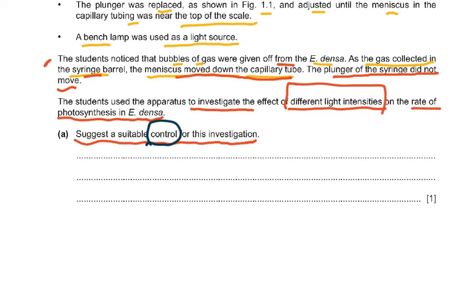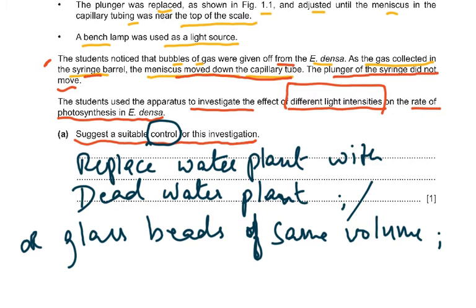So you could have said replace the water plant with a dead water plant of the same volume, or you can use glass beads of the same volume, or instead of pond water with sodium hydrogen carbonate you can use no water. But I would prefer you to say, just boil the organism and then use it. So you could have said replace the water plant with dead water plant, or glass beads of the same volume, and any of this was correct.